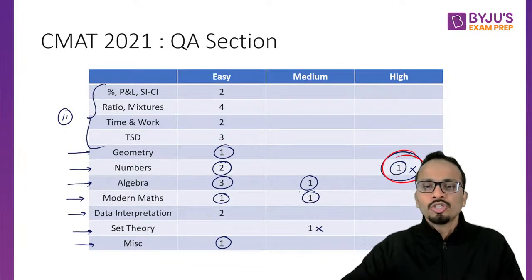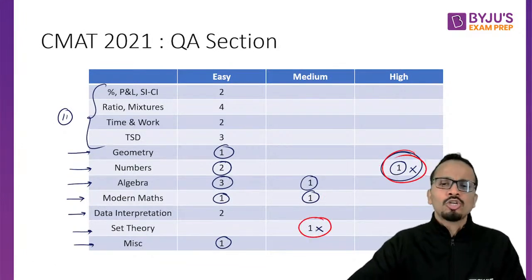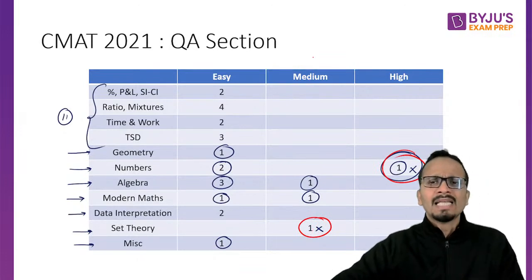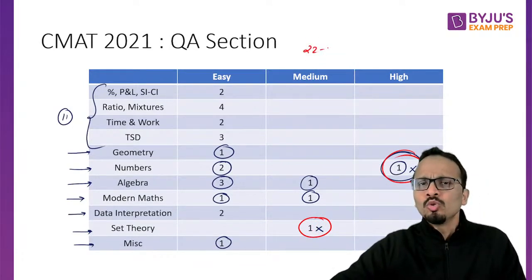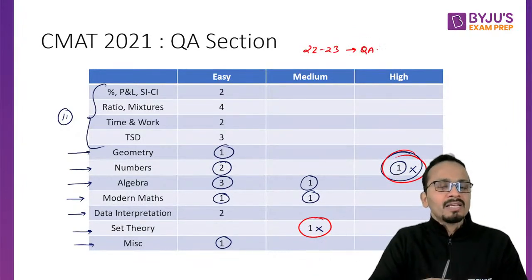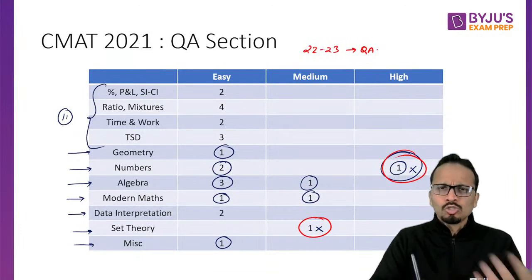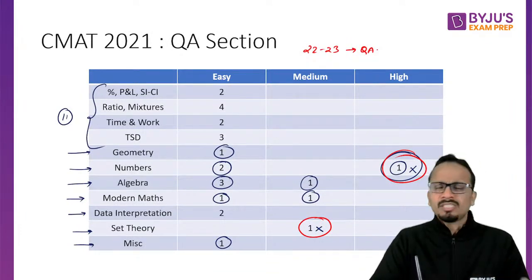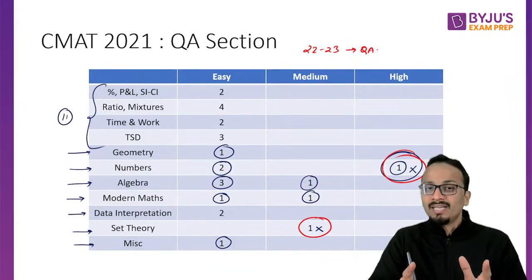So barring this question and let's say this question on set theory, I can say that you can target 22 to 23 questions in this section of QA. All right. Obviously, you all must be targeting the best B schools through this examination. Okay. And most of you would also know the cutoffs of JBIMS. They are definitely more than 300 marks.